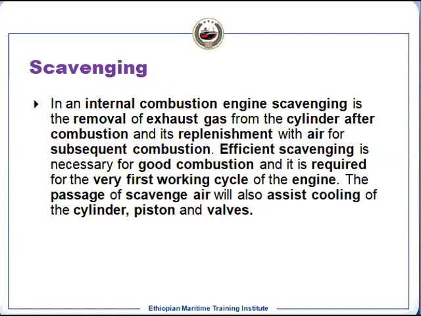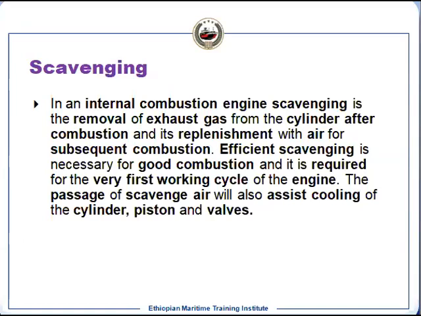So if exhaust remains in the cylinder, the scavenge temperature will increase. Subsequently, your cylinder exhaust temperature will also increase, and all component temperatures will also increase.